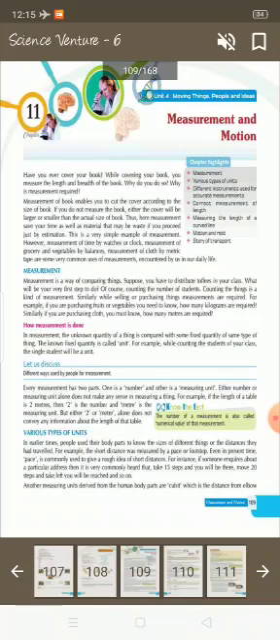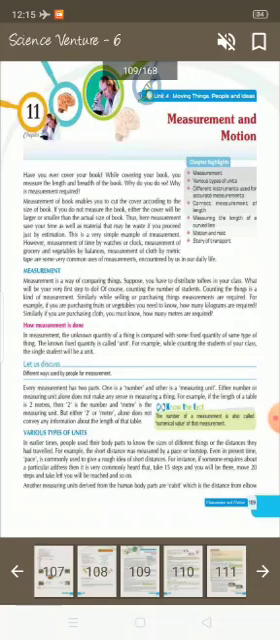How is measurement done? In measurement, the known quantity of the thing is compared with some fixed quantity of the same type of things. The known fixed quantity is called a unit. For example, while counting the students of your class, the single student will be a unit.